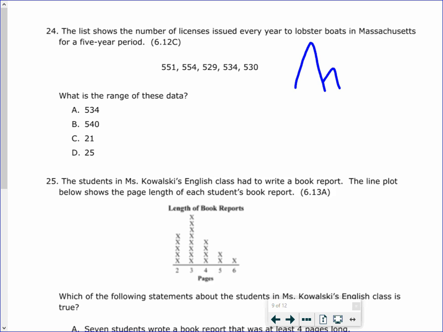So in this case, we're going to look for the biggest number. So we have 554. That's our biggest number. And then our smallest number, which is 529. We're going to subtract those to get our range. So 554 minus 529, and we get 25.